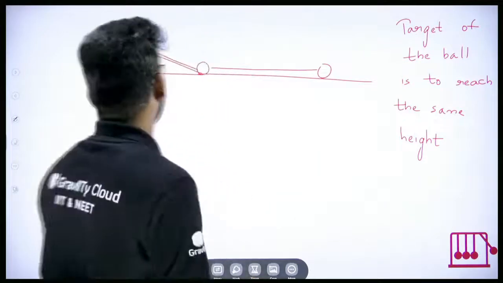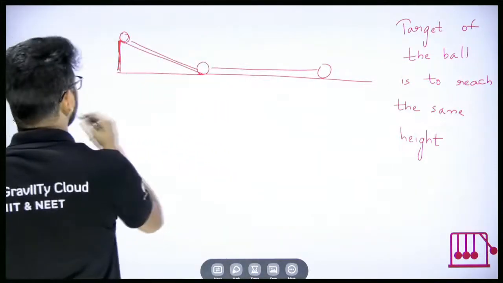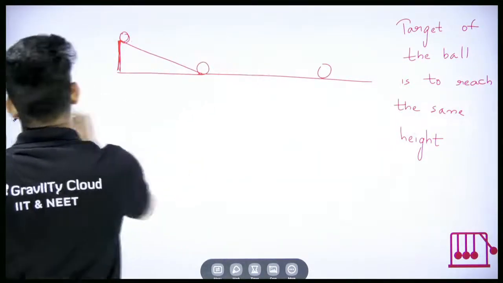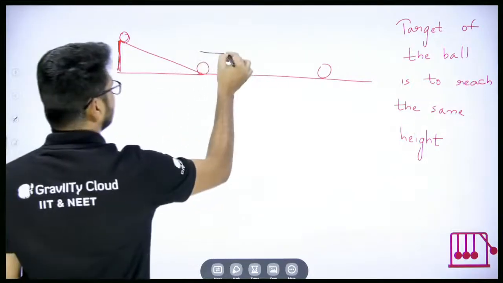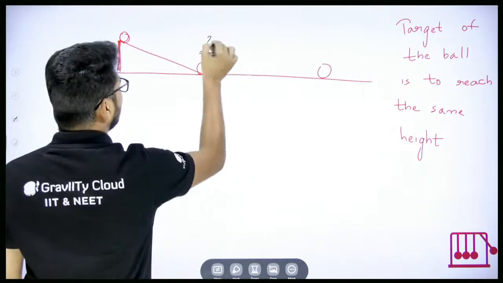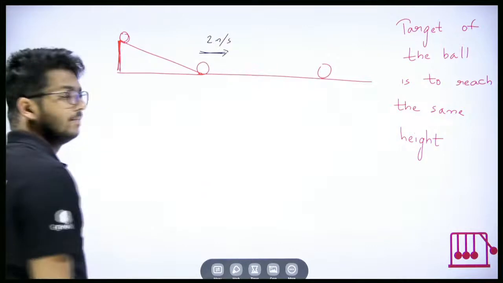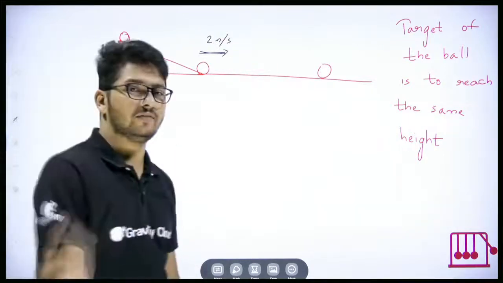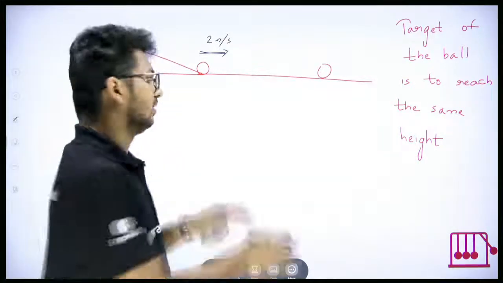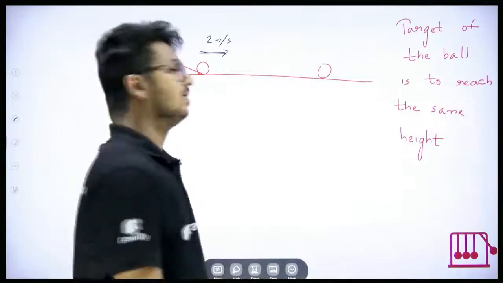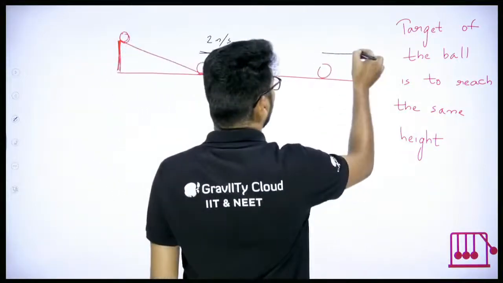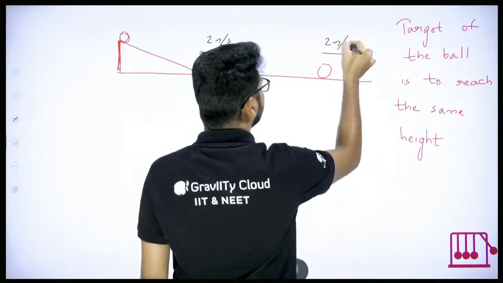And let's say here its speed is, just take an example, 2 meter per second. Now I told you there is no friction, no one stopping it. It's a horizontal surface. Then what happens? Here also its speed will be 2 meter per second.